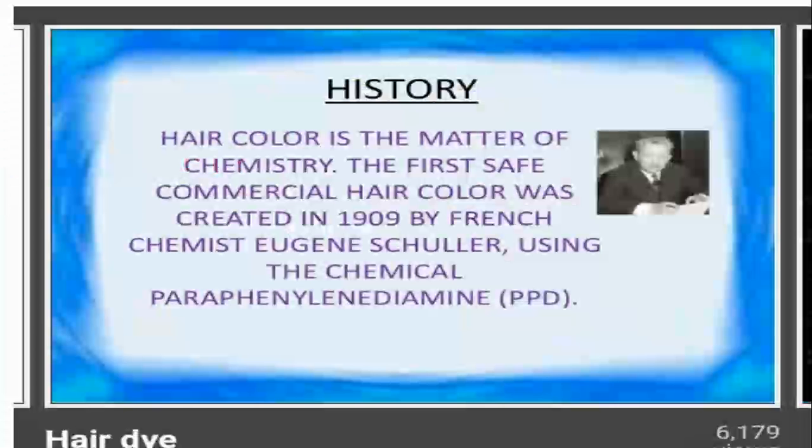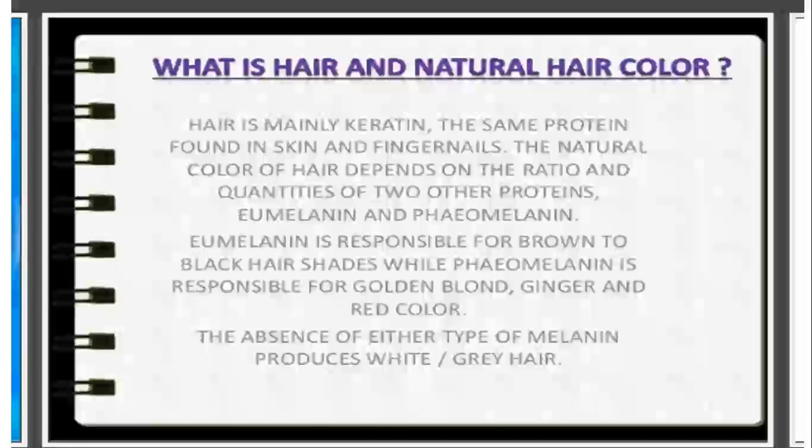So next is history. In 1909, a French chemist named Eugene Schueller was the first person who described the chemical in hair dye using paraphenylenediamine, PPD. Now we learn about hair and natural hair color.